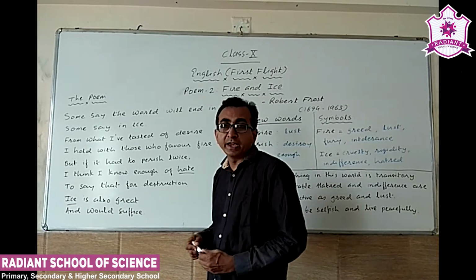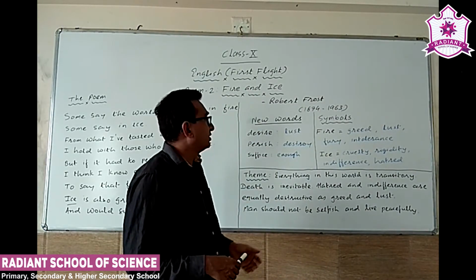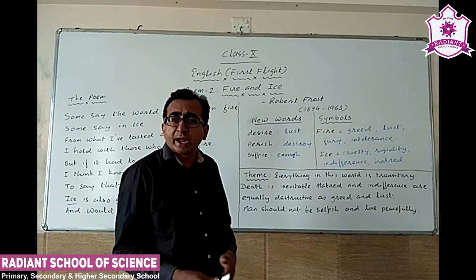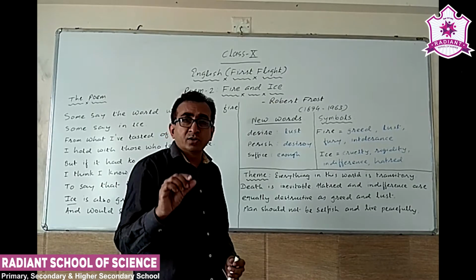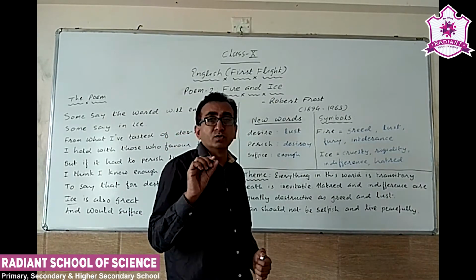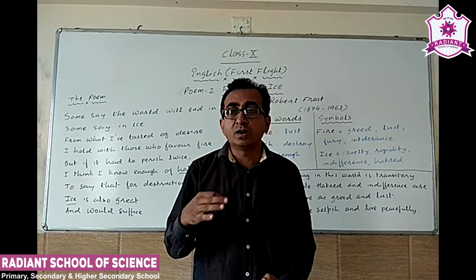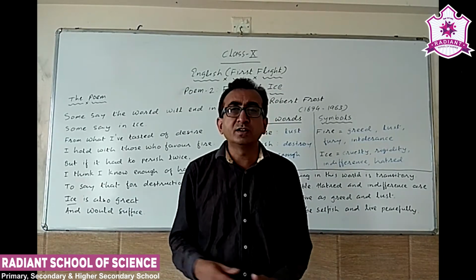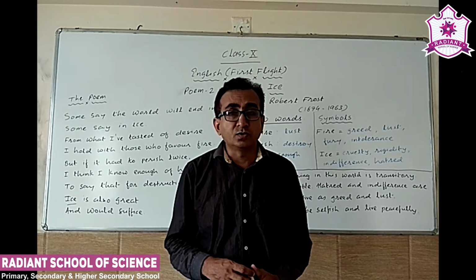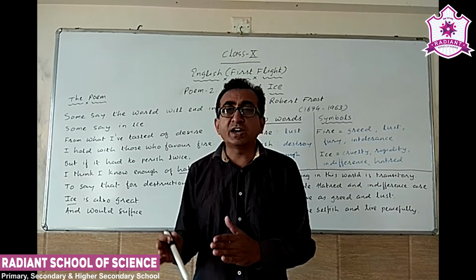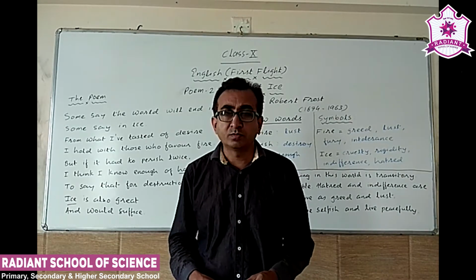So hate, or let's say cruelty or indifference or anger to anyone, all these terms are directly connected with ice according to the poet's opinion, and love, lust, too much desire are directly connected with fire. Now this is the word by word meaning of this poem.